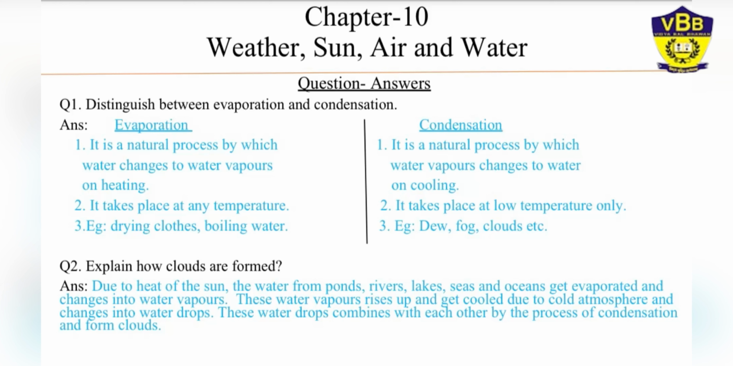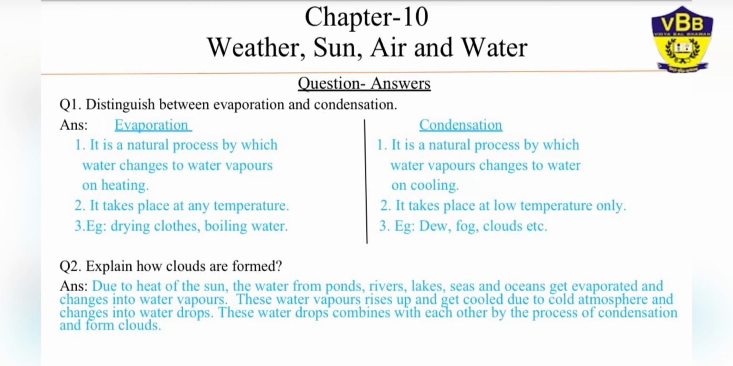Then question number 2, explain how clouds are formed. So it is a process you have to write in step by step. Due to heat of the sun, the water bodies, what are the water bodies? Like ponds, rivers, lake, oceans, sea, these all get heated up and the water from it get evaporated due to the heat of the sun, and then it changes into water vapors.